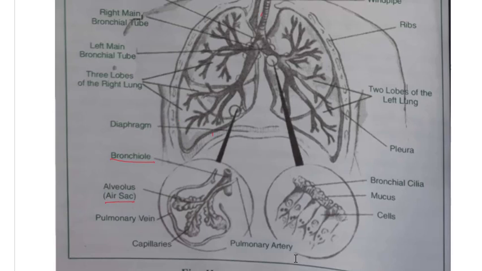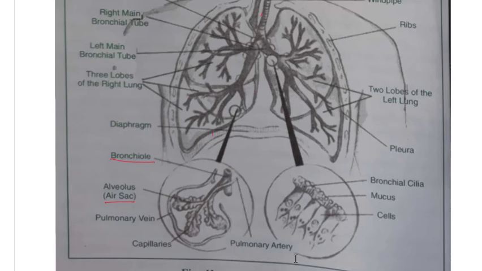We have the pulmonary artery, so a blood vessel is entering this alveolar sac, and we have capillaries. This blood vessel is divided into small capillaries, then it is reuniting and we are getting the pulmonary vein, and by that it is going out of the alveolar sac.